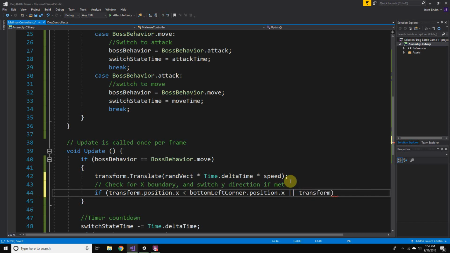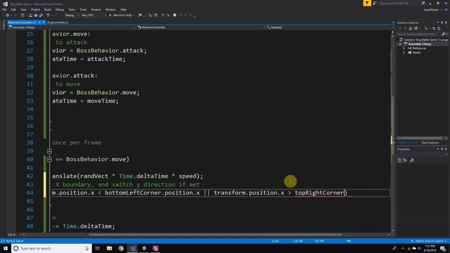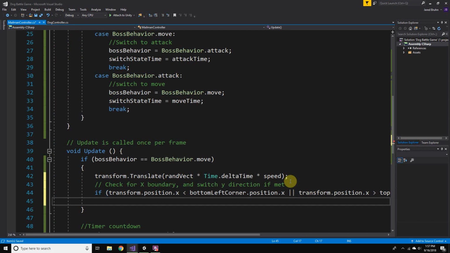If transform.position.x is greater than the topRightCorner.position.x. Now we can do something with this if statement. I didn't do curly brackets because if I only need one line, I can just specify one line, and the if statement will only do that one line.